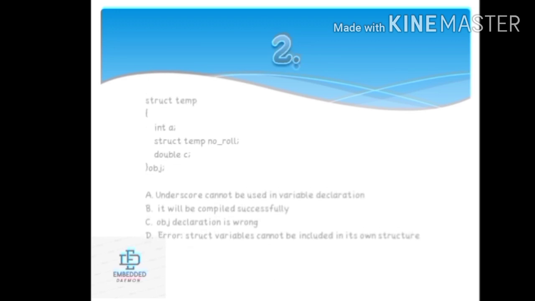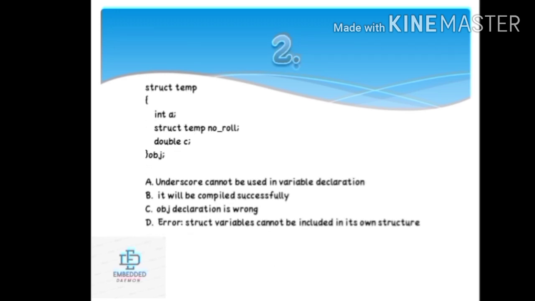Next question. Here a structure is declared, the name temp. A question is given and the options are: underscore cannot be used in variable declaration; next, it will be compiled successfully; next, object declaration is wrong; next, error, structure variable cannot be included in its own structure. So its answer is option D.